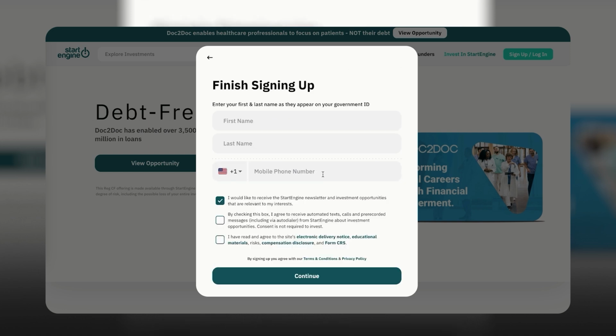We're going to click continue here, and then you're going to be prompted to fill in a little bit of information. So I would say that compared to other platforms, StartEngine does collect a lot more information than, say, WeFunder when it comes to going through this process. They're going to ask you information about your liquidity preferences, the types of deals you like to invest in. They're going to ask you questions about your net worth, how much you make, all those kinds of questions you're going to have to be prepared to answer when you sign up for an account. Some of that is compliance, but some of that is marketing.